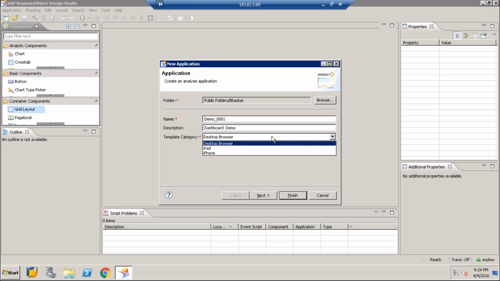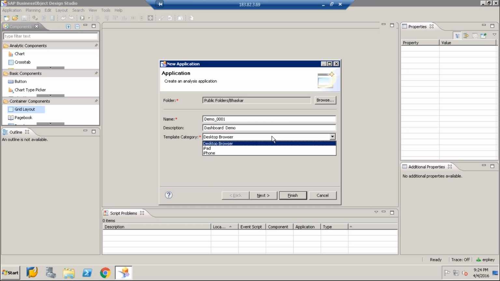So we have three types of templates, right? You need to select while creating the analysis application itself whether you are creating an application for desktop browser, iPad or iPhone. So you need to select your target device. If you select desktop browser, you can still run the same application on iPad also, but the look and feel will not be that good.